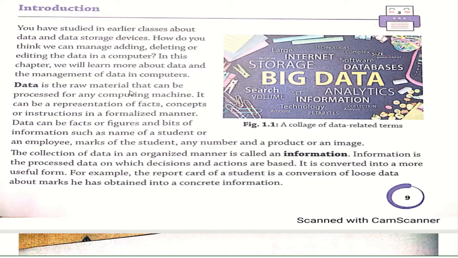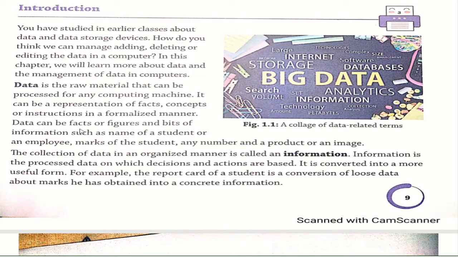Data is the raw material. What is data? Data is the raw material that can be processed by any computing machine. Whatever instructions we are giving are in the form of raw material. Data is raw material, and combining all the data becomes what? Information. It can be a representation of facts, concepts, or instructions in a formalized manner.